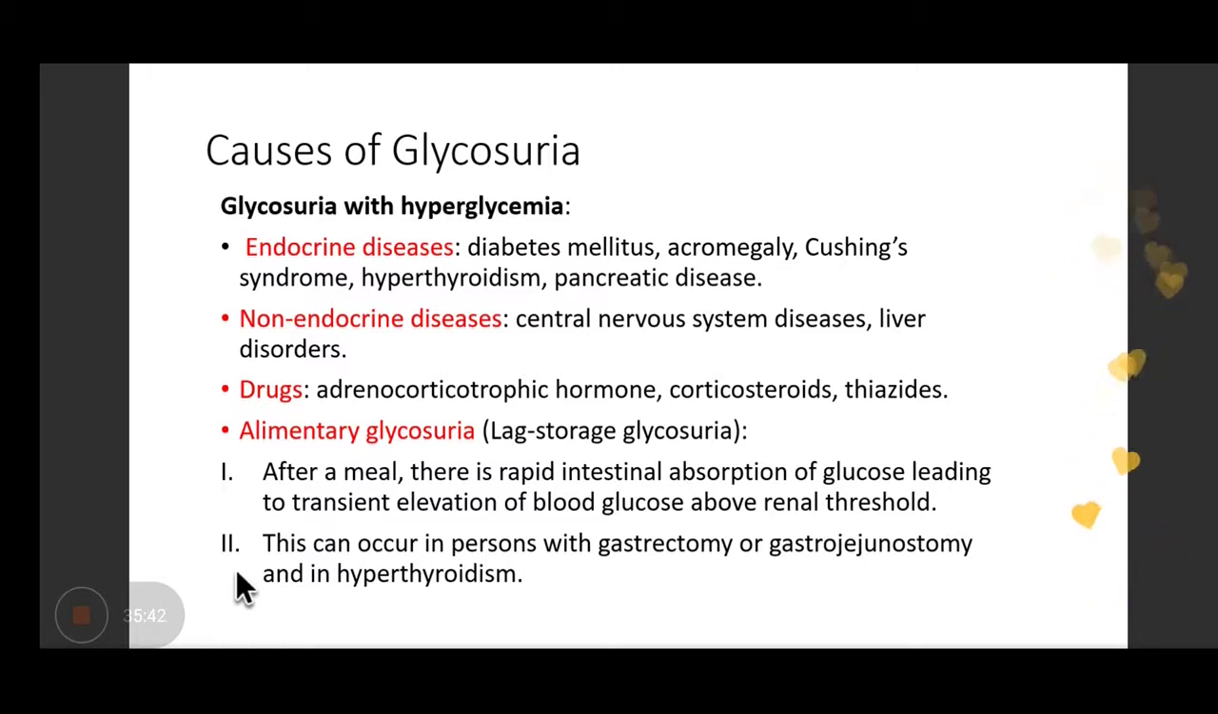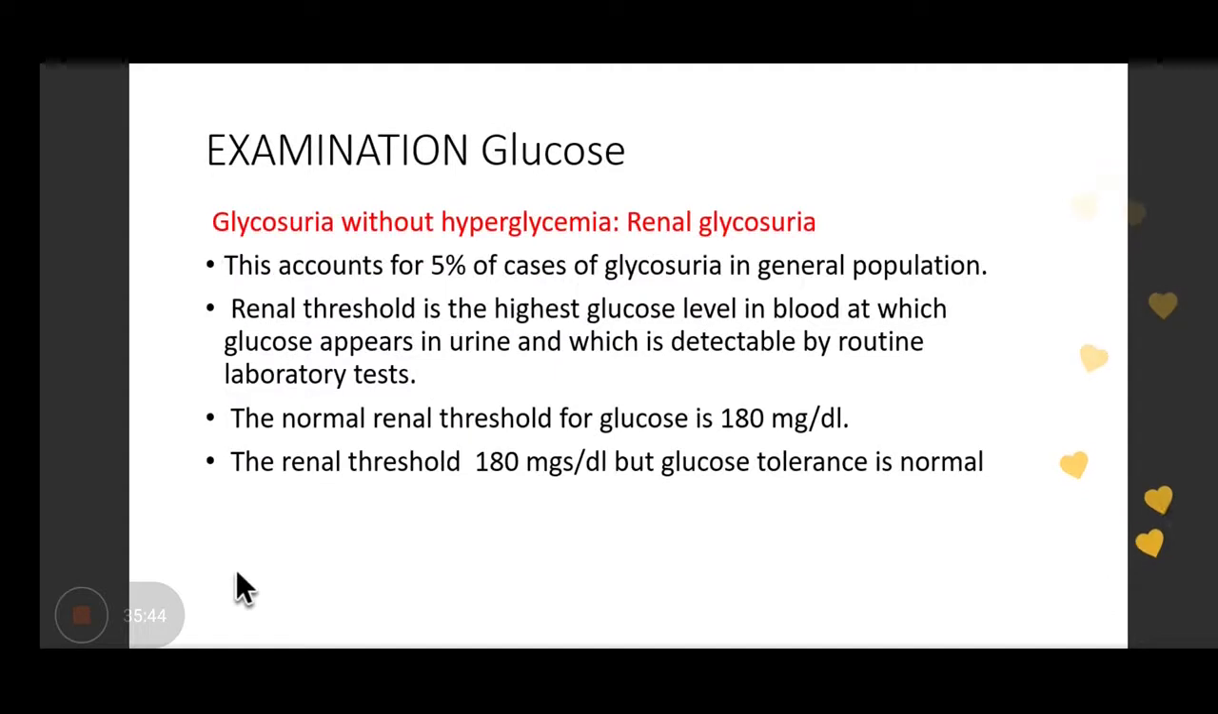So here a term came, renal threshold. So what is the renal threshold? It is the highest glucose level in blood at which glucose starts appearing in urine and which is detectable by routine lab methods.